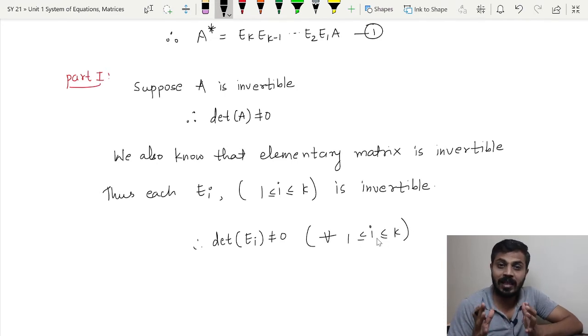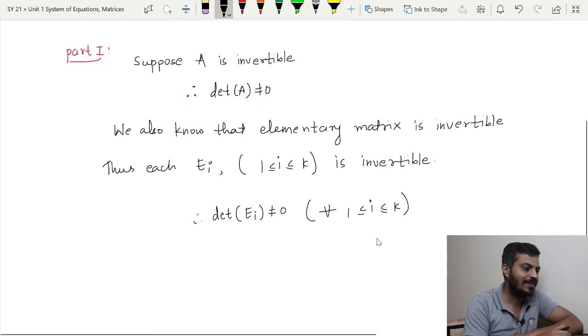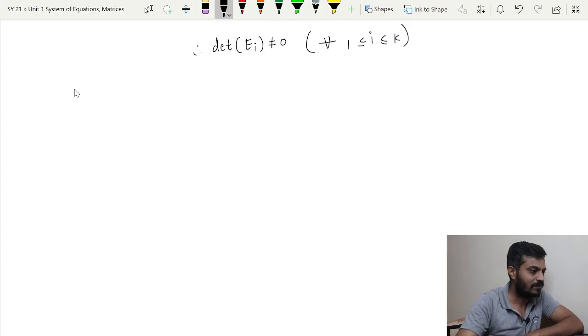Now our main claim is to prove A star is invertible. So can you guess how to do it? Obviously, we are going to prove that determinant of A star is non-zero, and let us begin. So our claim is determinant of A star is non-zero, that is, A star is invertible.